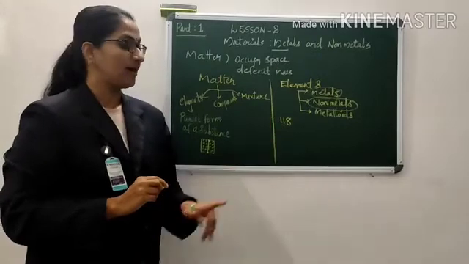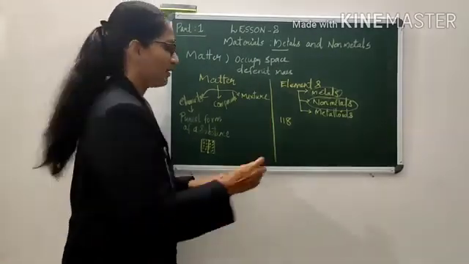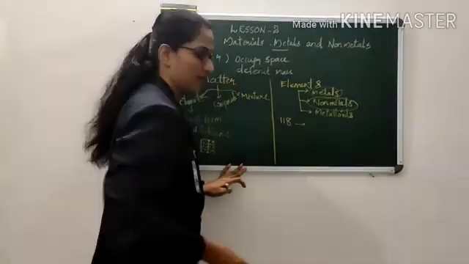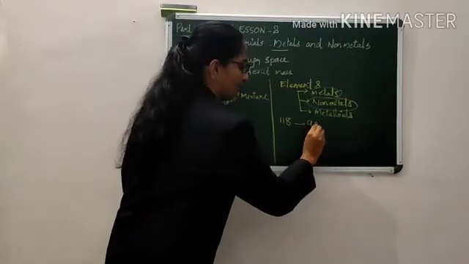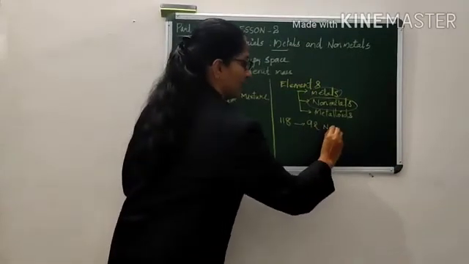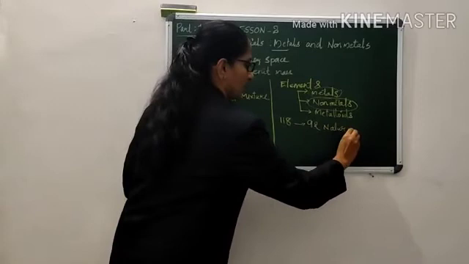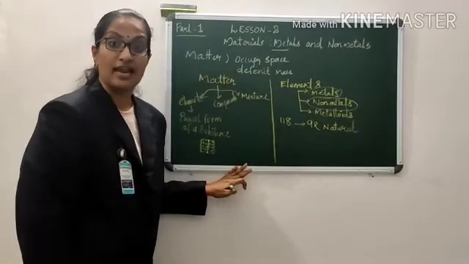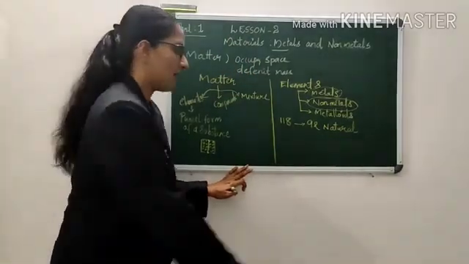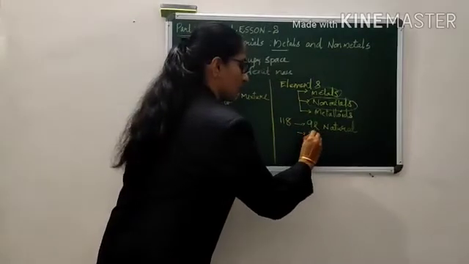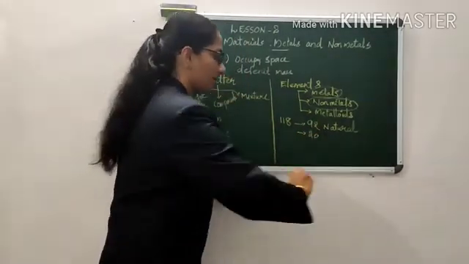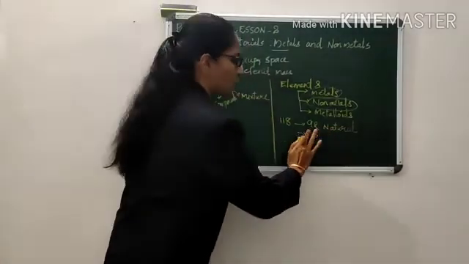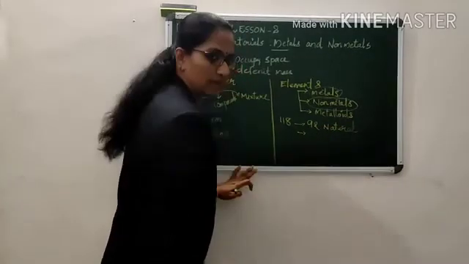Out of these 118 elements, 92 are naturally occurring elements.